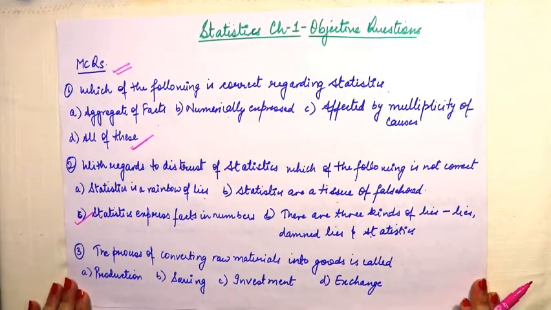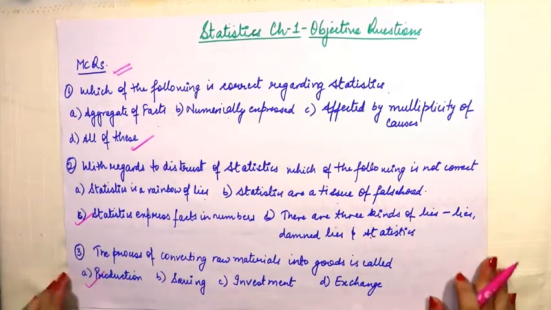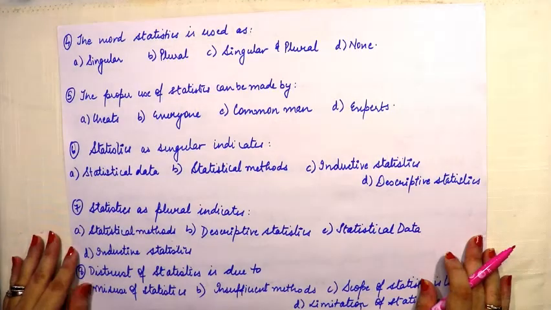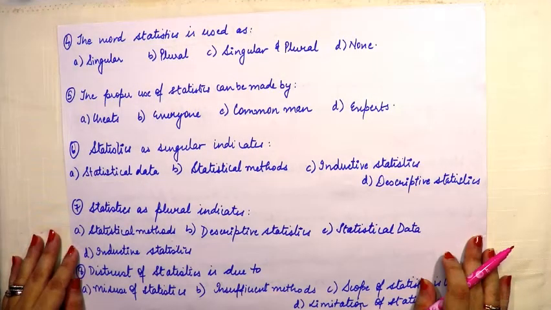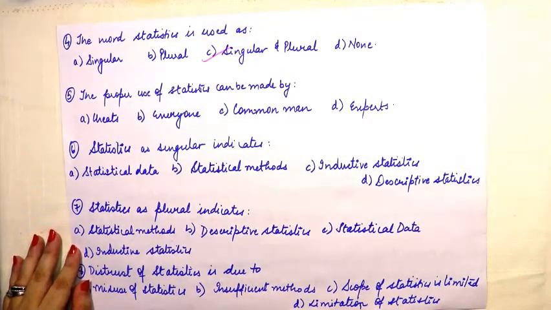The process of converting raw materials into goods is called production, saving, investment, exchange. It is called production. So moving on. The word statistics is used as singular, plural, singular and plural, none. So both singular and plural. The proper use of statistics can be made by cheats, everyone, common man, experts. The expert can only make use of statistics in proper manner. Cheats, everyone, common man will not be able to make the proper use of it. So here the answer is experts.